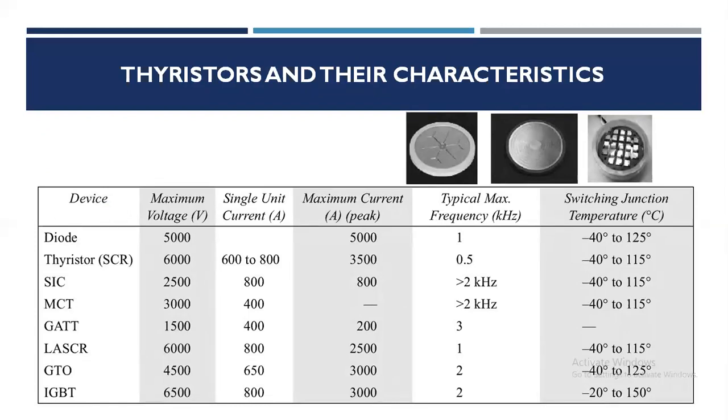Before going with the thyristor, I would like to introduce that the first HVDC transmission facility was established in 1954 between the Swedish mainland and the island of Gotland at a voltage of 100 kV, 20 megawatt. Till 1970, mercury arc valves were used in converter stations. With the advent of high power semiconductor devices, mercury valves have been replaced by thyristor valves in HVDC converters.